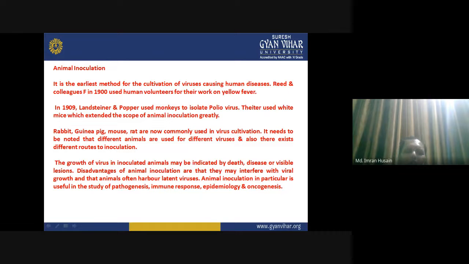The growth of the virus in the inoculated animal may be indicated by death, disease, or visible lesions. Disadvantages of animal inoculation are that they may interfere with viral growth, and the animals often harbor latent viruses. Okay, they might be having some prior viral infection. Animal inoculation is particularly useful in the study of pathogenesis, immune response, epidemiology, and oncogenesis.